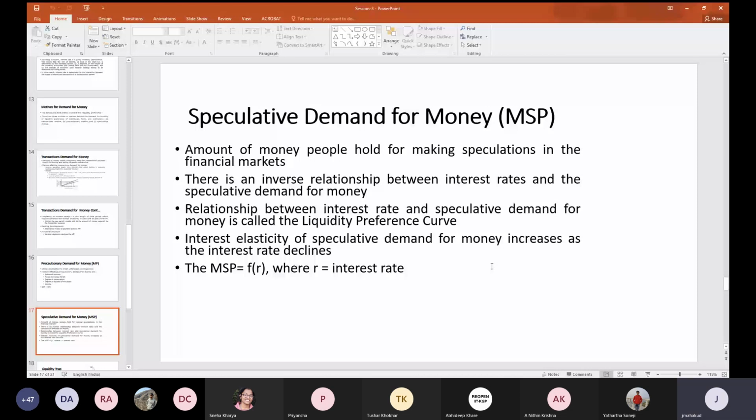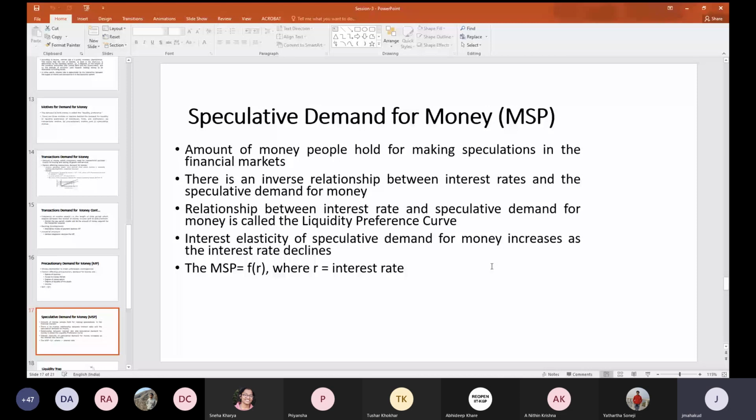The relationship between the interest rate and the speculative demand for money is basically called the liquidity preference curve. That means, according to Keynes, the speculative demand for money is a function of the interest rate. If the interest rate is increasing or decreasing, accordingly, it will induce the market participant to invest in that particular financial market.